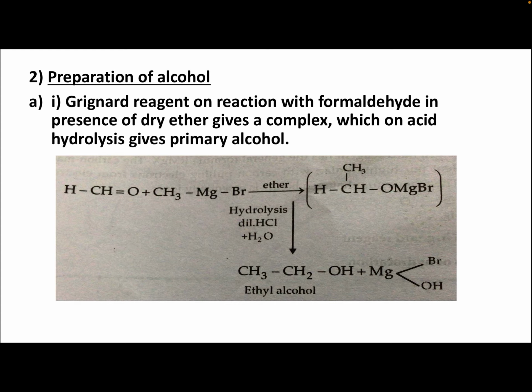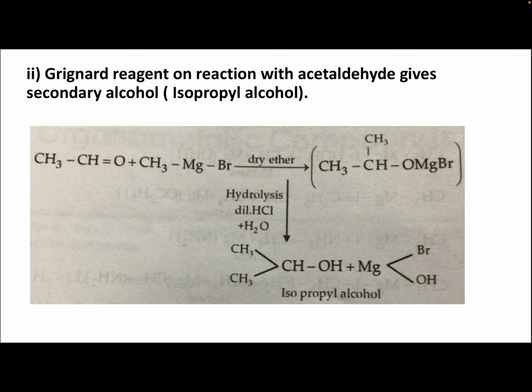Then you are getting first the addition compound, H-CH-OMgBr-CH3. Then on hydrolysis with dilute HCl and water you are getting ethyl alcohol, CH3CH2OH, plus MgBrOH. Ethyl alcohol is a primary alcohol. So from reaction of Grignard reagent and formaldehyde we are getting primary alcohol.